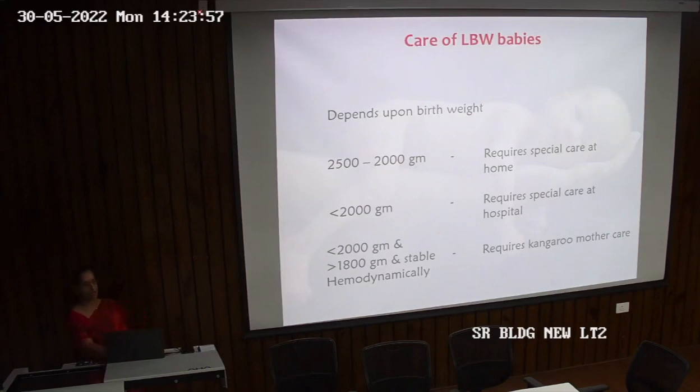The care depends on the birth weight of the baby. If the birth weight is 2.5 to 2 kilograms, the baby requires special care at home itself. If the weight is less than 2 kg, they require special care at hospital. And if the weight is between 2 to 1.8 kg and they are stable hemodynamically, they require kangaroo mother care. So we'll be talking about this kangaroo mother care. You get short notes on kangaroo mother care quite frequently.